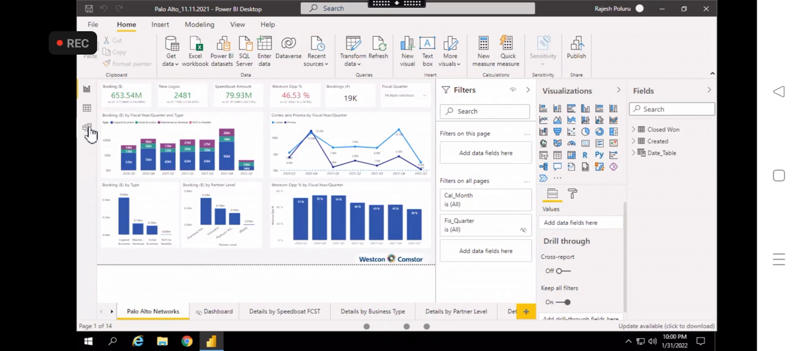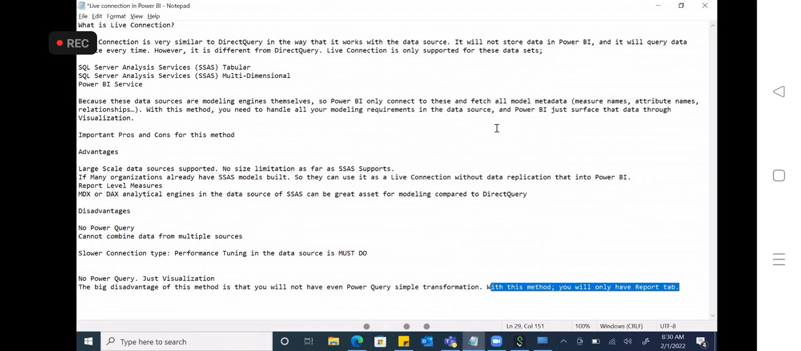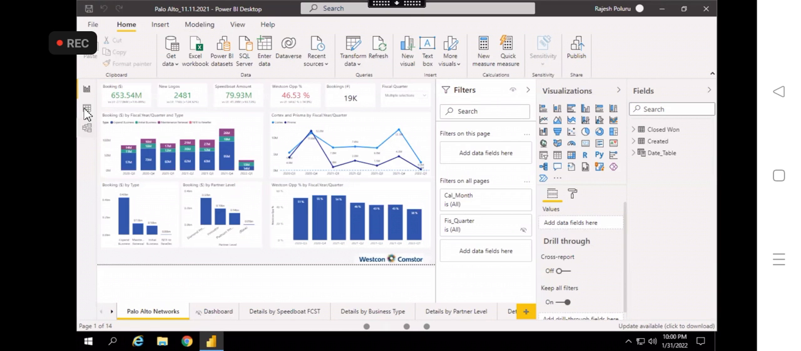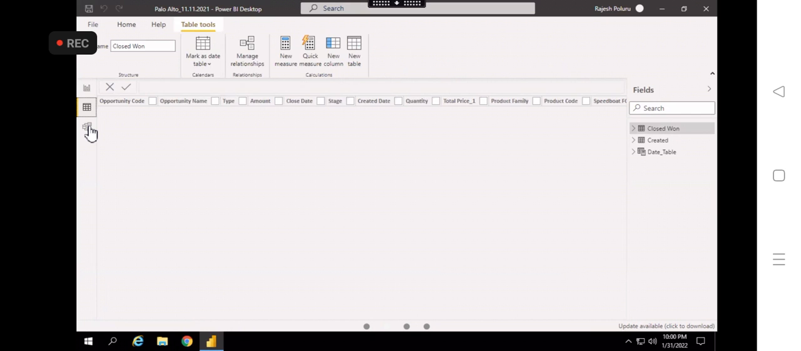Clear? So now we will go to the import mode, where you can see the import mode and where you can see the direct query mode. Till now clear, right? Yes. So whenever you are using a live connection, you will not see the data tab and you will not see the model tab. These two tabs you will not see.